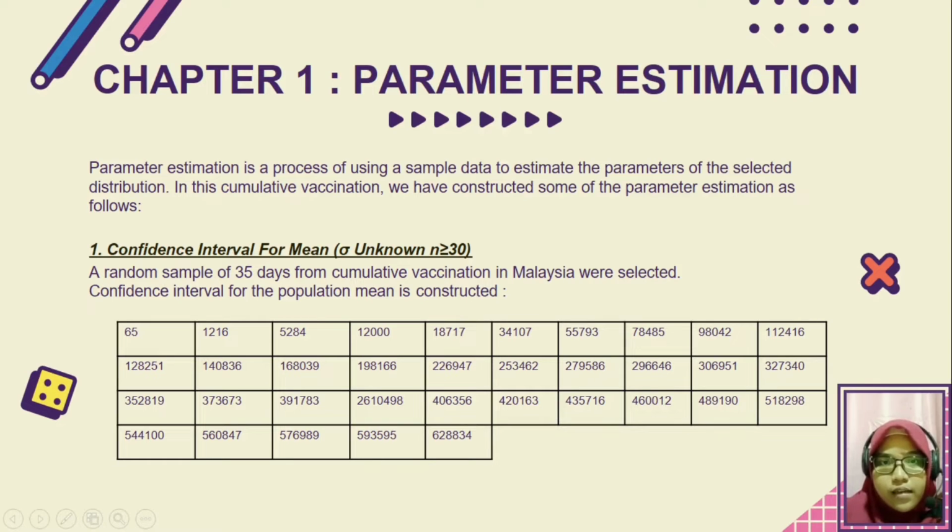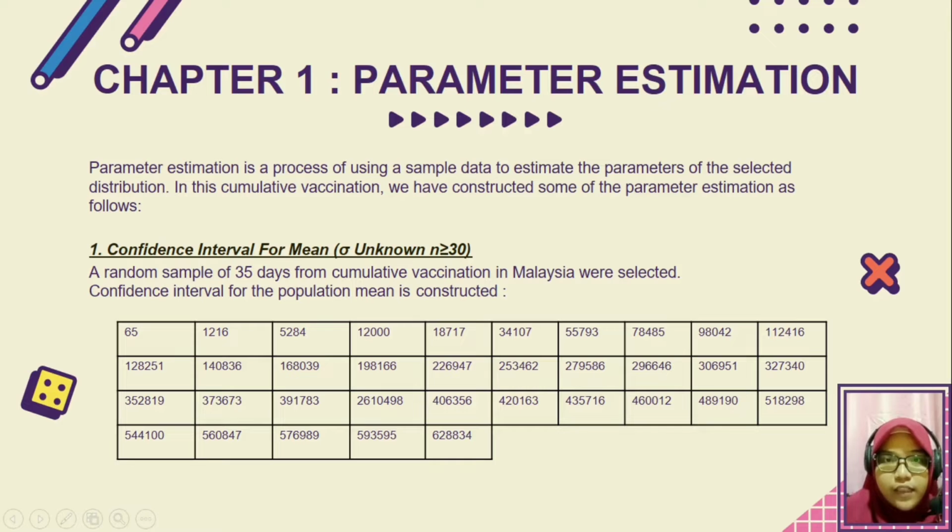So for the next slide, I will discuss chapter 1, chapter 2 and chapter 4 regarding the vaccination data. For chapter 1, we have learned about parameter estimation. Parameter estimation is a process of using sample data to estimate the parameters of the selected distribution. In this cumulative vaccination, we have constructed some parameter estimations as follows.